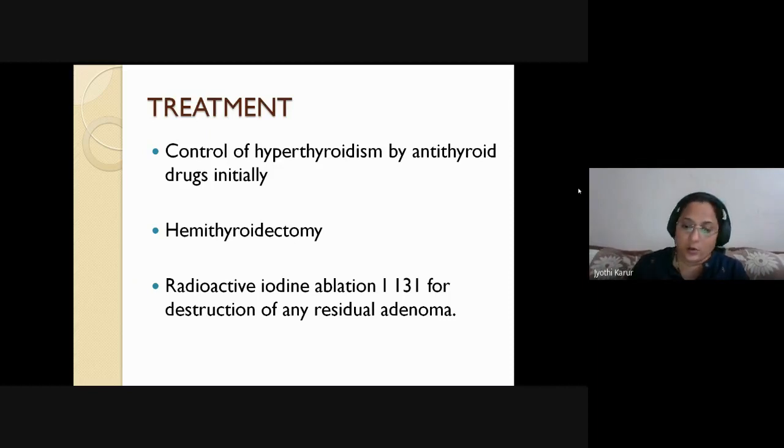So this is not only suppressing the surrounding tissue, it is also not responding to the TSH. Once the toxic nodule is removed, the rest of the thyroid tissue which is remaining will start secreting normally. So that is the mechanism in toxic solitary nodule.